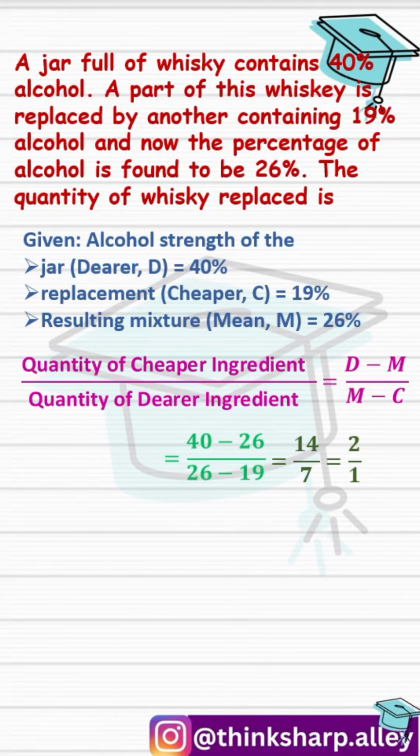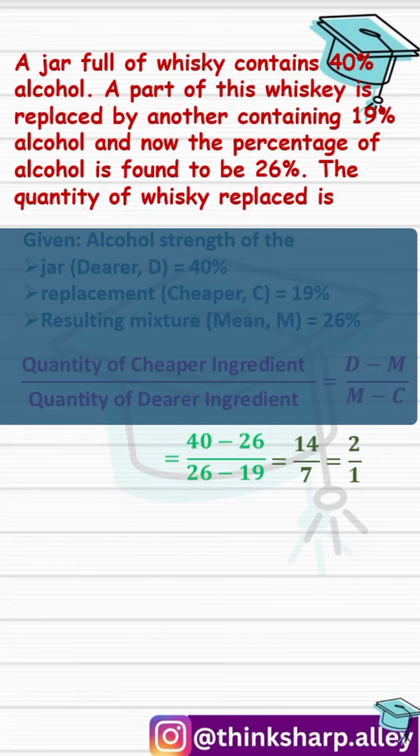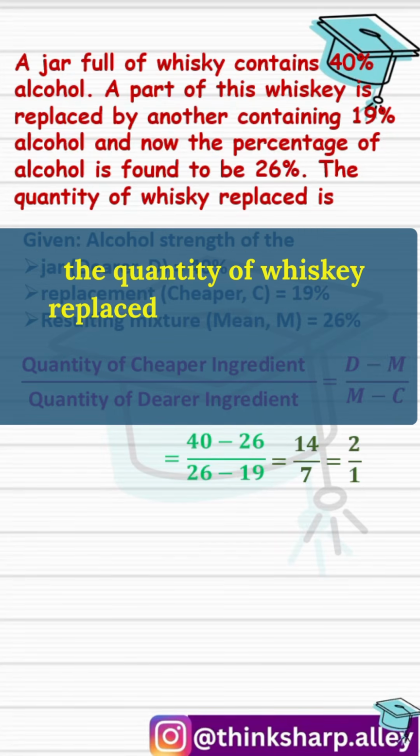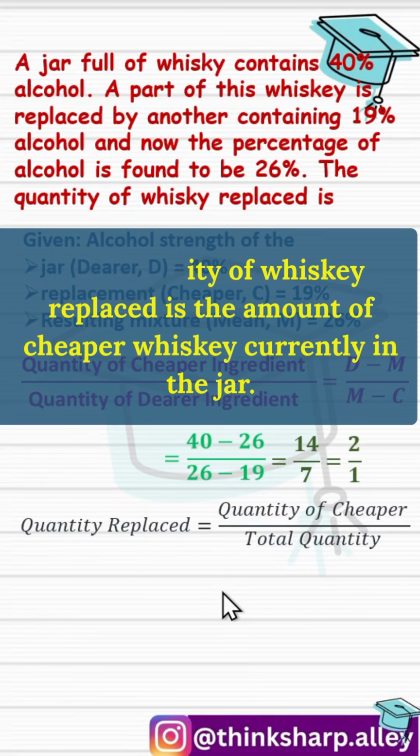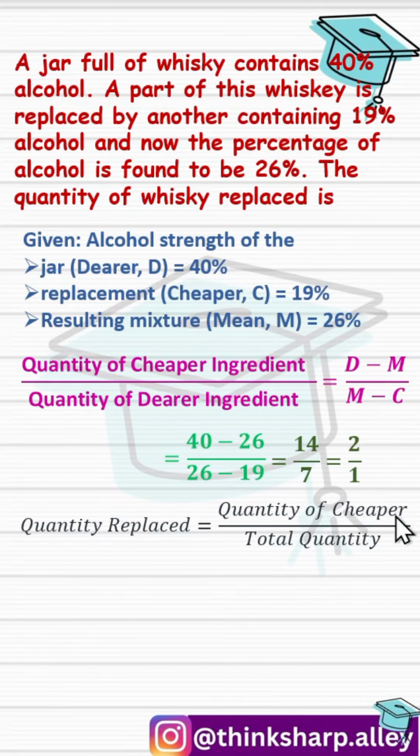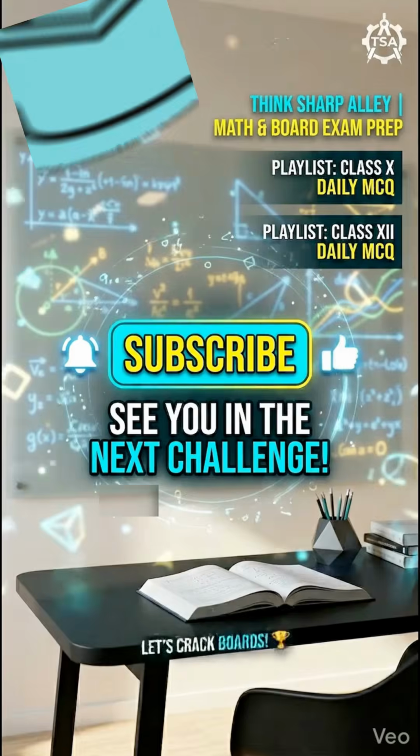Now since the cheaper whiskey was used to replace the original whiskey, the quantity of whiskey replaced is the amount of cheaper whiskey currently in the jar. So the quantity replaced is equal to quantity of cheaper by total quantity, and quantity of cheaper ingredient is 2 parts divided by total quantity, which is 2 plus 1, 3 parts. So the answer is 2 by 3. And so the correct option over here is option B.